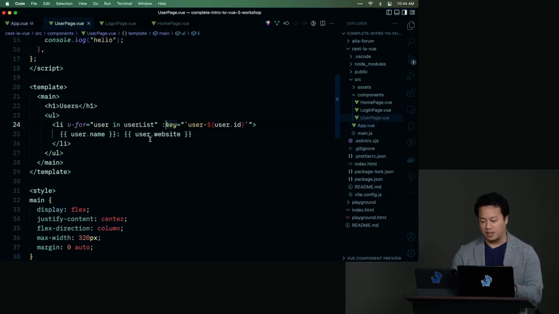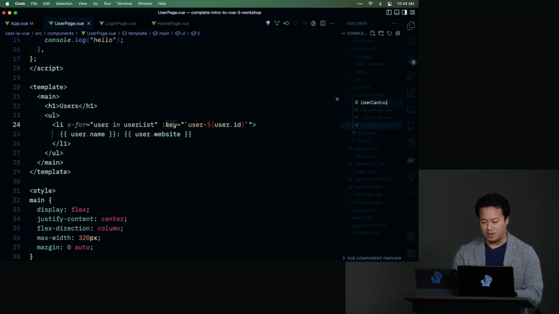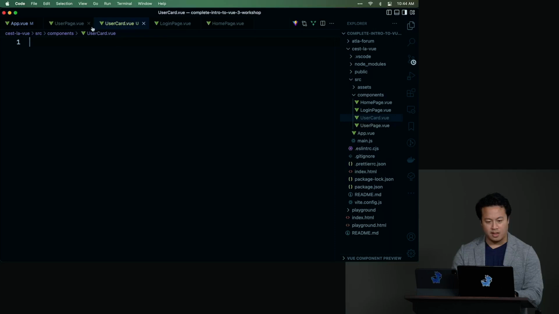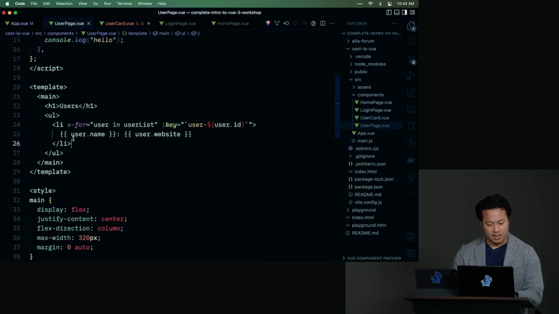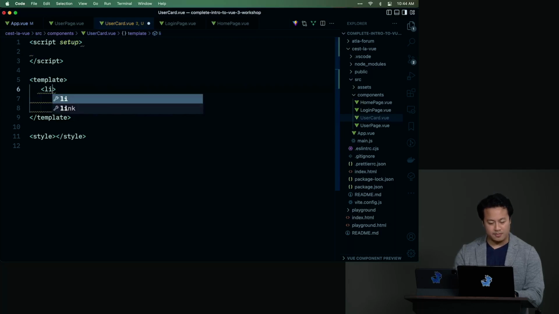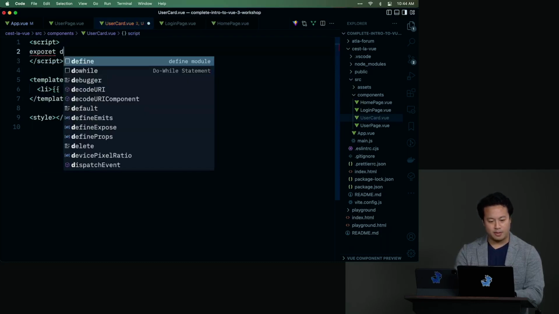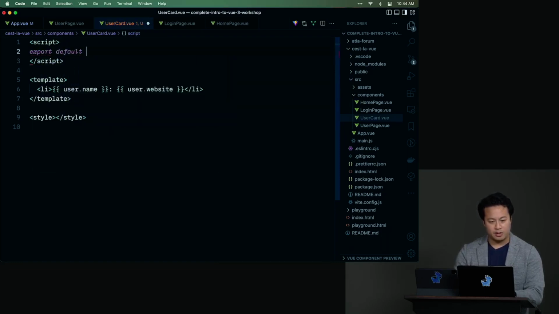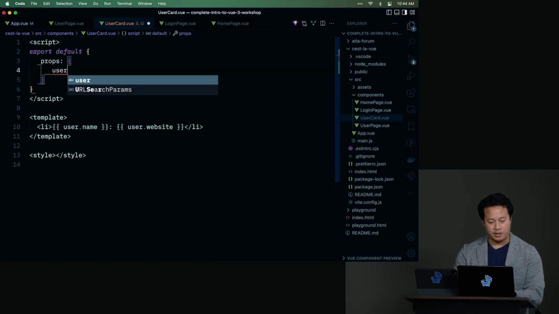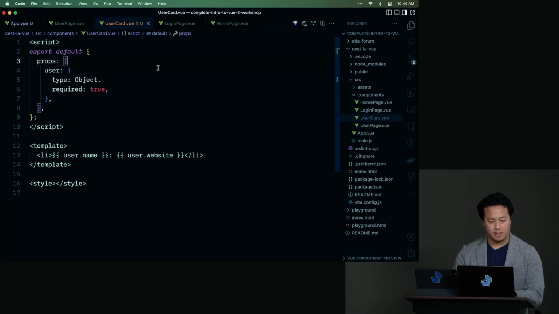And so for the sake of actually demoing that, because this is something that does occur in apps, let's do a user card real quick. And then I'm just going to go ahead and drop that. We're going to drop this li. We're going to keep it simple. We're just going to assume all user cards are always list elements. And then we're going to quickly define a prop. Default props. And they'll get a user type of object, and required is true. Save.